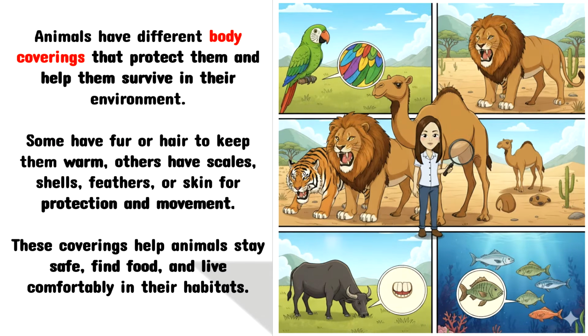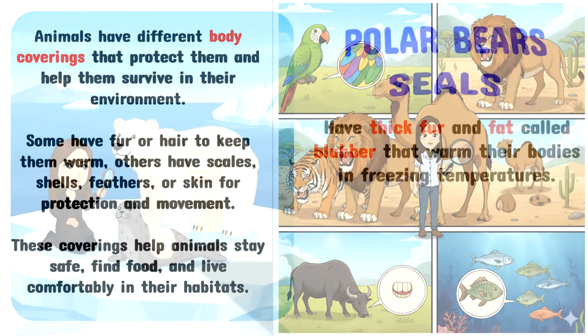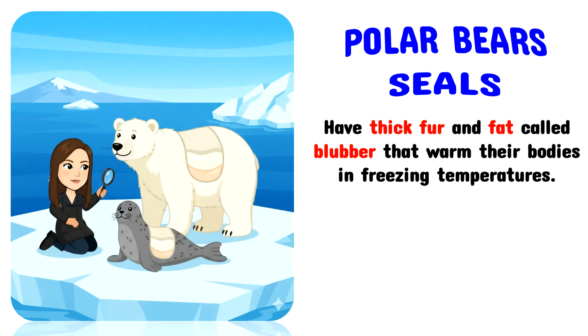Aside from body parts, animals have different body coverings that protect them and help them survive in their environment. Some have fur or hair to keep them warm. Others have scales, shells, feathers, or skin for protection and movement. These coverings help animals stay safe, find food, and live comfortably in their habitats. Examples are polar bears and seals. They have thick fur and fat called blubber that warm their bodies in freezing temperatures.